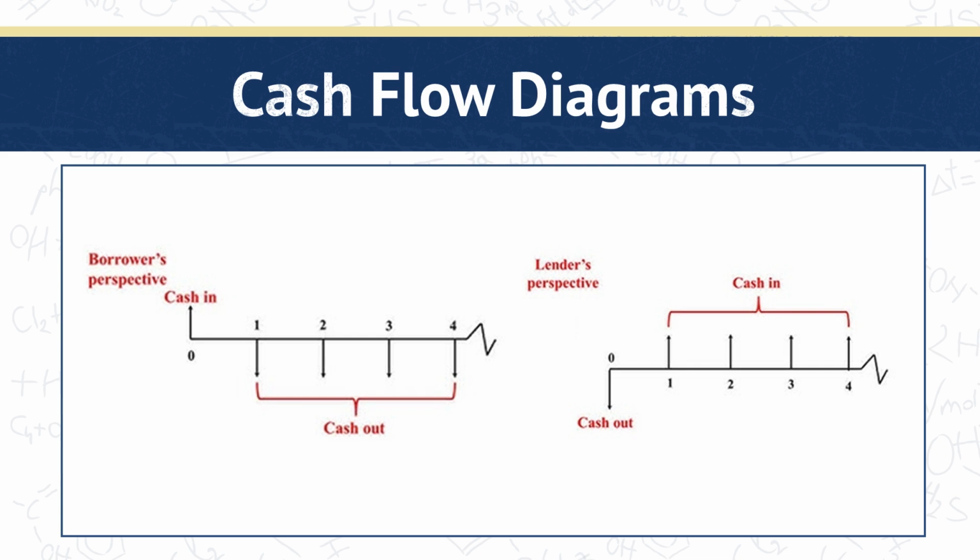To better understand this, we have two cash flow diagrams here, one from the perspective of the borrower and another from the perspective of the lender. On the left side, for the borrower, the initial cash flow is an inflow as they receive the loan amount upfront. This is represented by an upward arrow at time zero. Subsequent cash flows, or outflows, are shown as downward arrows representing the periodic loan repayments. For the lender, the cash flows are reversed. On the right, we see that the initial loan disbursement is an outflow represented by a downward arrow at time zero, as this is the amount lent to the borrower. Over time, the lender receives repayments represented by upward arrows.